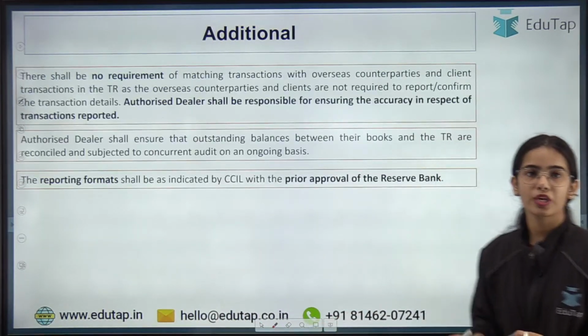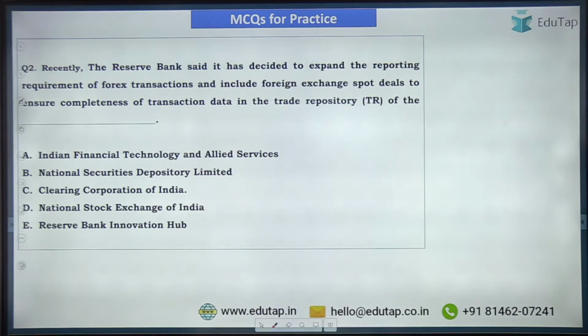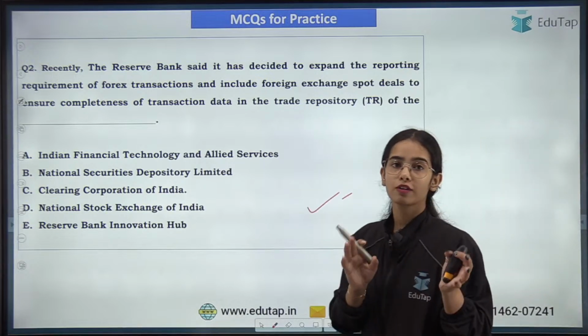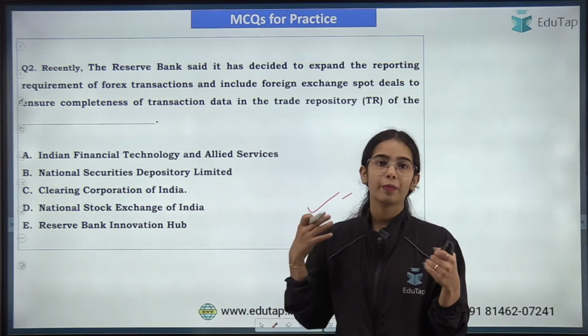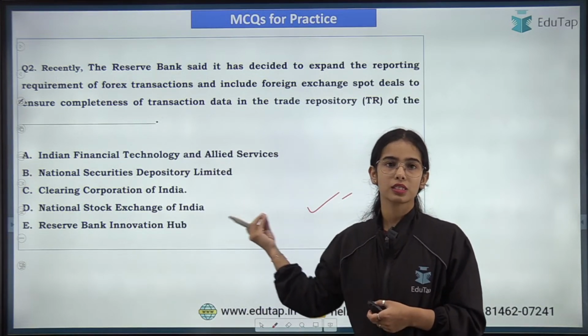Now coming to the first question, let's see how many of you are able to answer this question. So this is a homework question. I hope you all will be able to answer this question. Okay, so this is the first question. Now coming to the second question, very easy. This kind of question can come in your phase 1, or a paragraph based question can come in the phase 2. So this is the easy kind of question.